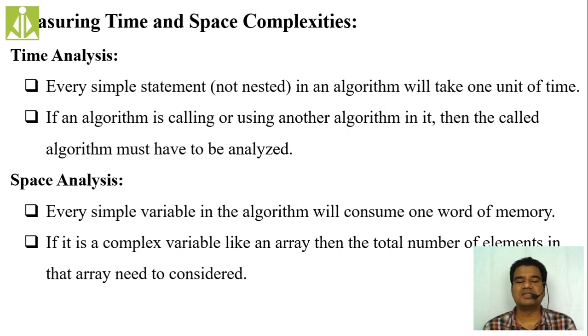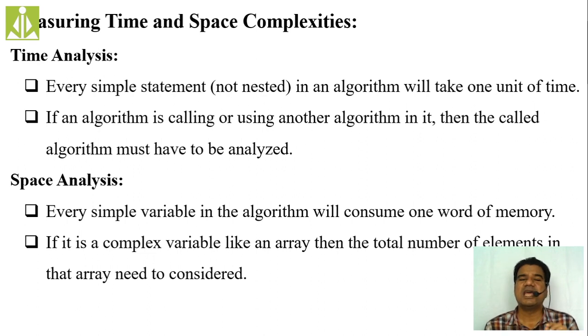So in time analysis, every simple statement in your algorithm will consume 1 unit of time. Based on this consideration, we are going to calculate the time function. If an algorithm is calling another algorithm, or calling itself recursively, then we have to do the internal analysis of the called algorithms as well. So that is time analysis.